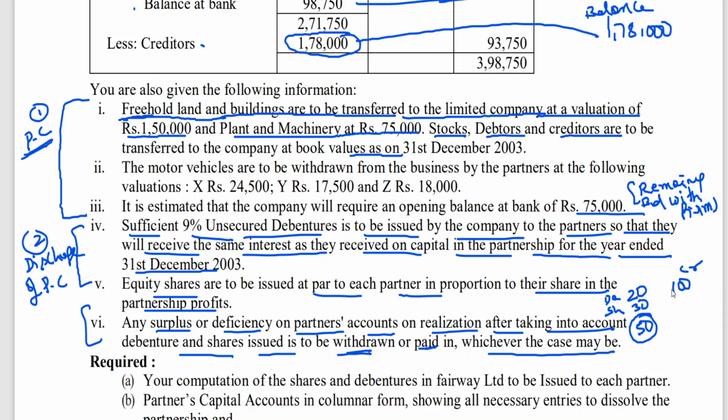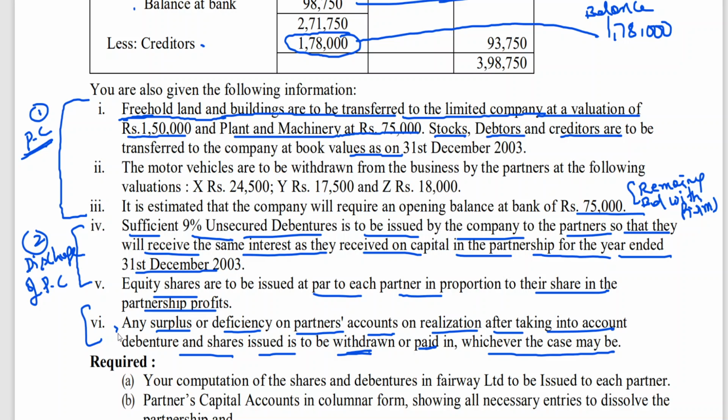Suppose this is 30 or say 40. The 40 is the amount due to, for example, Y partner. Debentures 20, shares 30. That means you are supposed to pay 40, but you have given 50. How much should he bring? 10. That means he has to pay, he has to bring. In simple words, after transferring the realization profit or loss, whatever it may be, and issuing debentures and shares, if any amount is still due to a partner, we need to pay cash. That means he is withdrawing the cash. And if any partner is having a deficiency, he has to bring the cash.